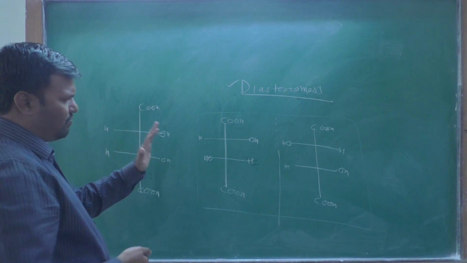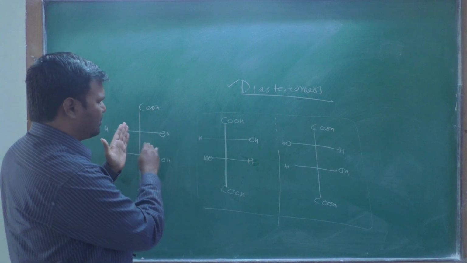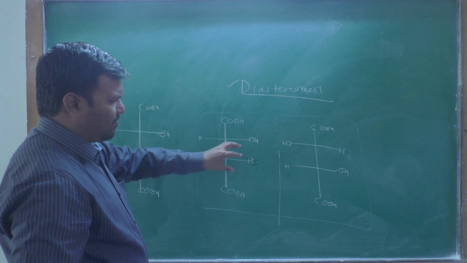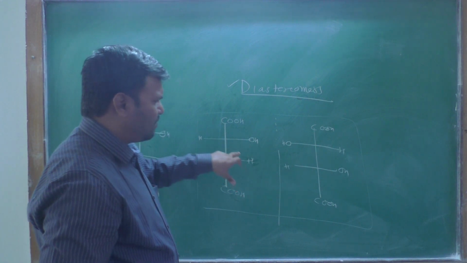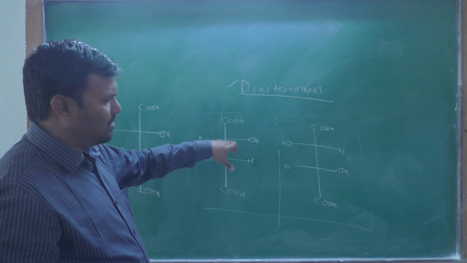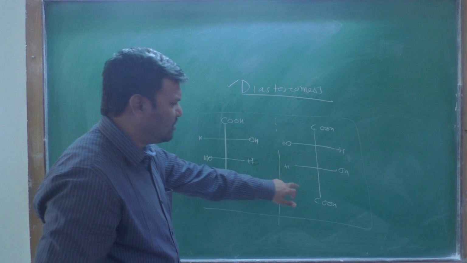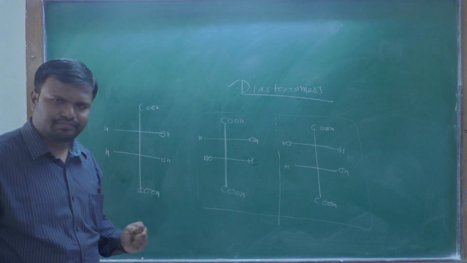When you take the mirror image of this compound, you find that it is not like these two compounds. But when you take the mirror image of the first compound, it looks like the second compound. That is, these two are enantiomers to each other.